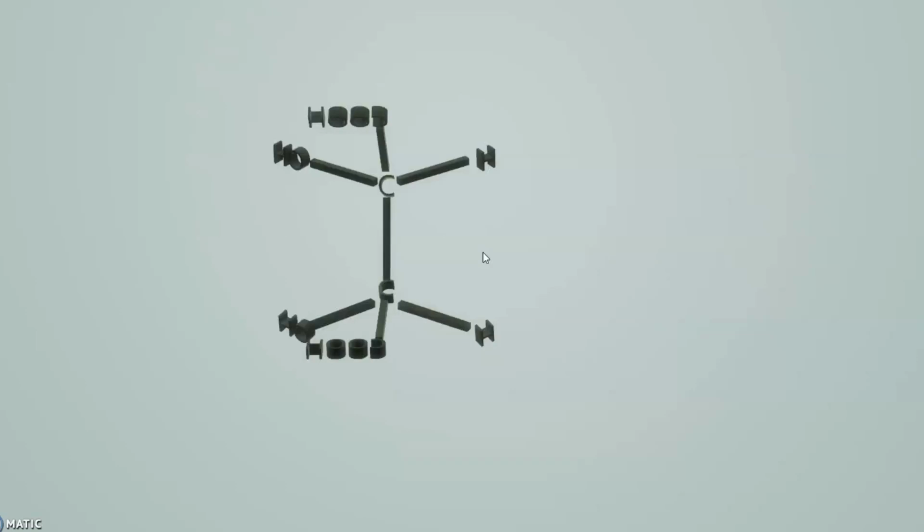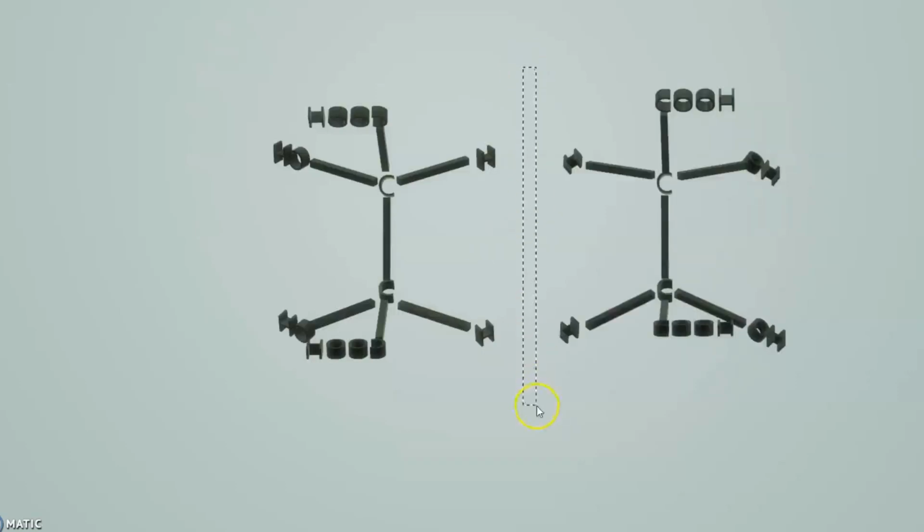Now Pasteur could not distinguish between this meso compound and its mirror image, which is this. Now if we place a mirror here, one compound is the mirror image of the other, and he could not separate these two compounds because these two are the same compounds.